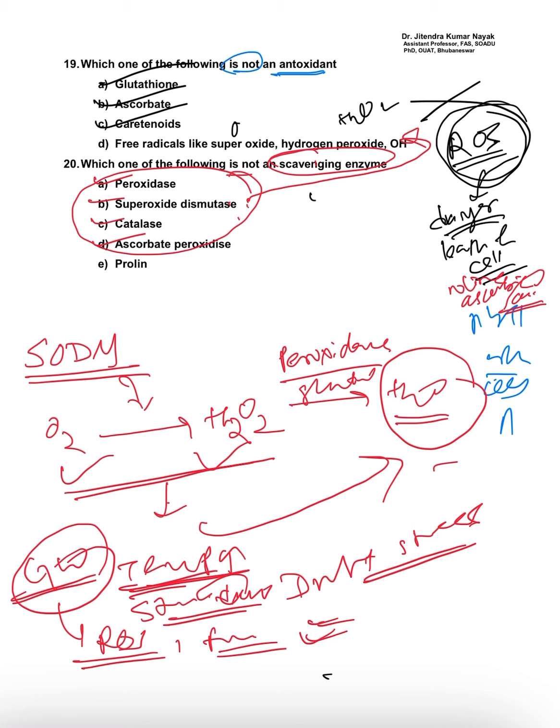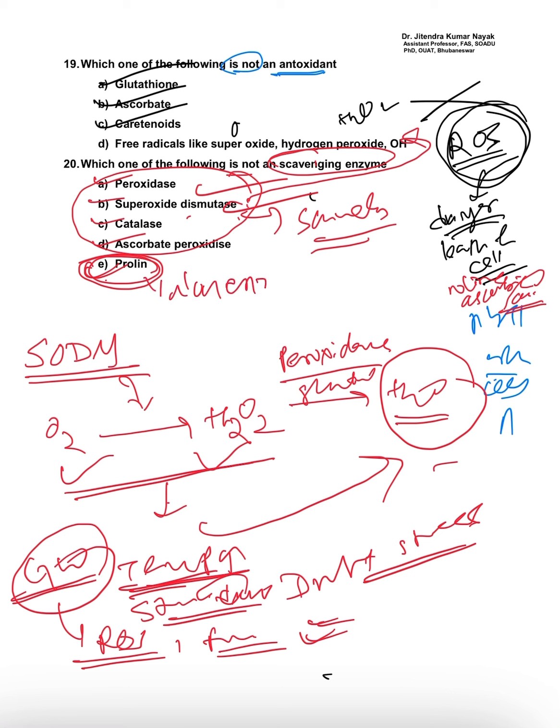So for this, these are the scavenging enzymes: peroxidase, superoxide dismutase, catalase. So which one is not a scavenging enzyme? The answer is proline, because proline is not scavenging type. It is a non-enzymatic type of antioxidant.